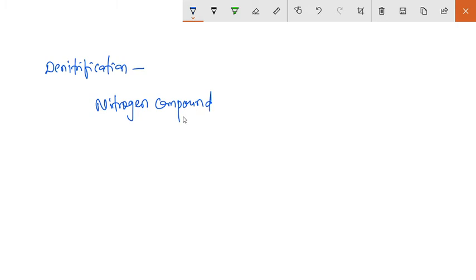It is the process in which nitrogen compounds are converted back into nitrogen.